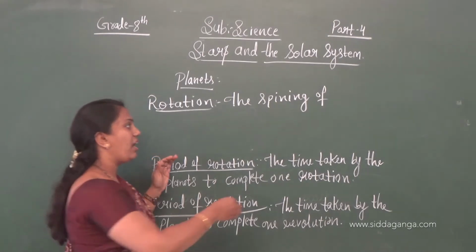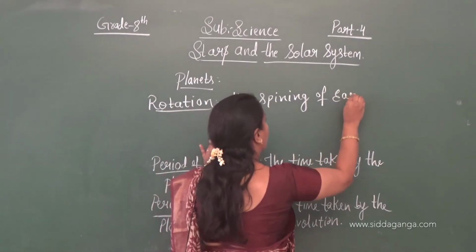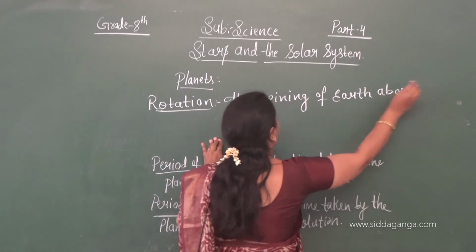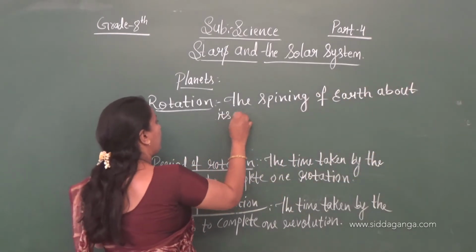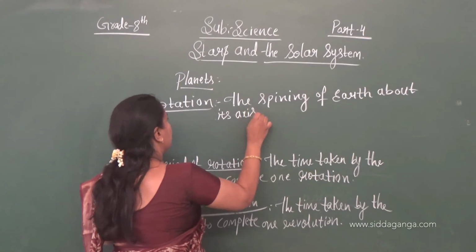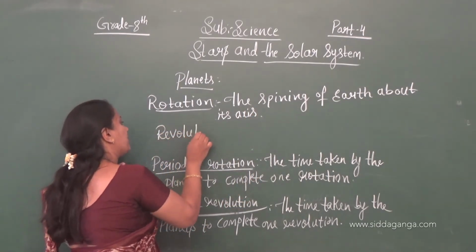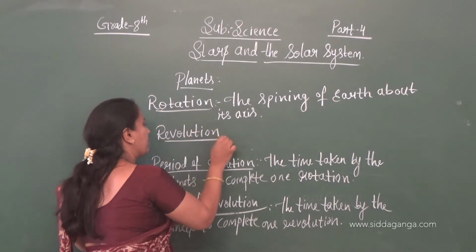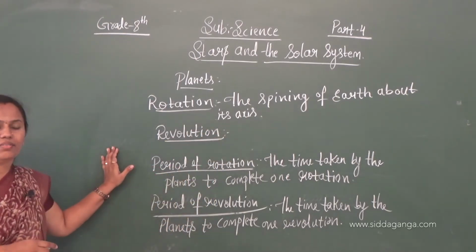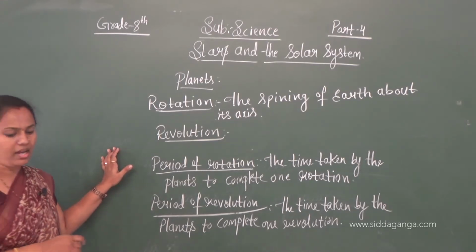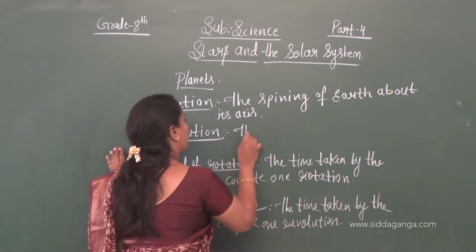The spinning of the earth about its axis is called rotation. Revolution means the earth is revolving around the sun. For that we call it revolution, the movement of the earth around the sun.